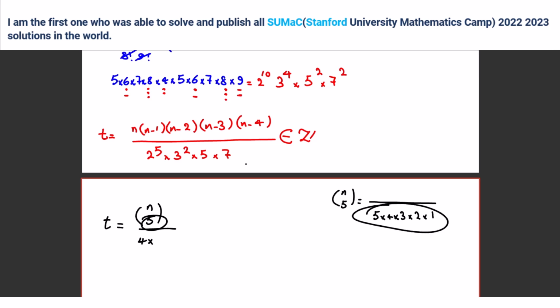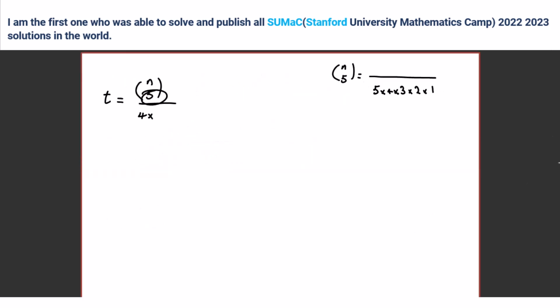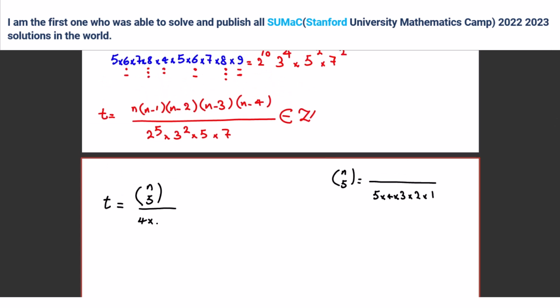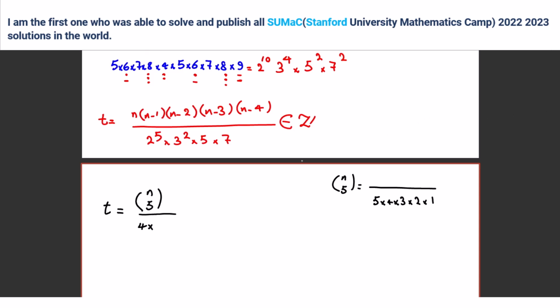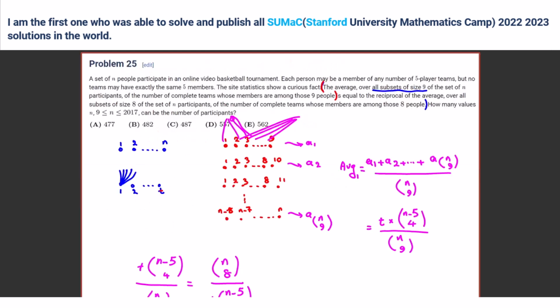Because it has a denominator, you want to reach this. Okay, take it one step at a time. n choose 5 is n times n minus 1 times n minus 2 times n minus 3 times n minus 4 over 5 factorial. But we want to reach this denominator. I know, but I'm taking it one step at a time first. So n times n minus 1 times n minus 2 times n minus 3 times n minus 4 is equal to n choose 5 times 5 factorial, right? Yes, times 5 factorial over this. I know, but I'm writing it one step at a time.